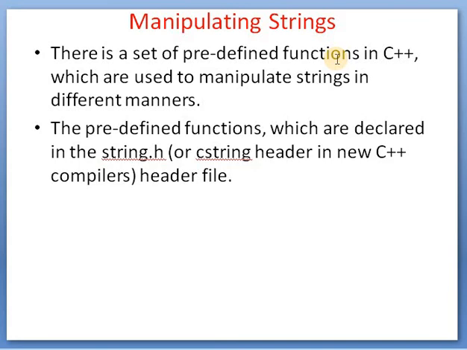If you want to use any inbuilt function from a particular header file, we have to include that header file at the beginning of our program. So if we need the inbuilt string manipulating functions, we have to write include string.h. Import is in Java, so include string.h.